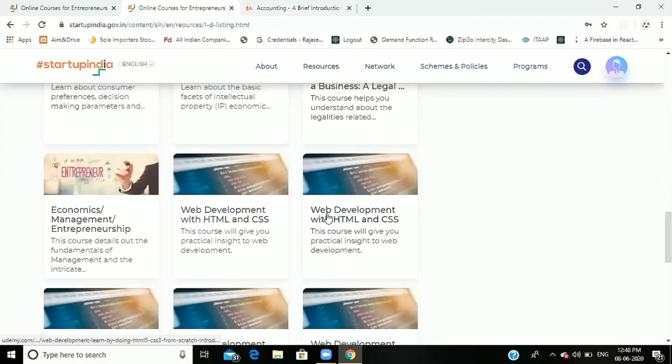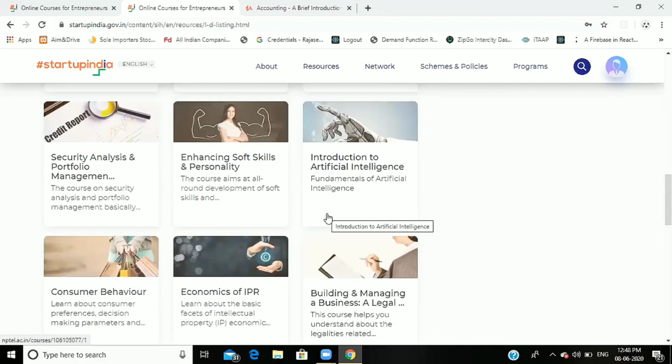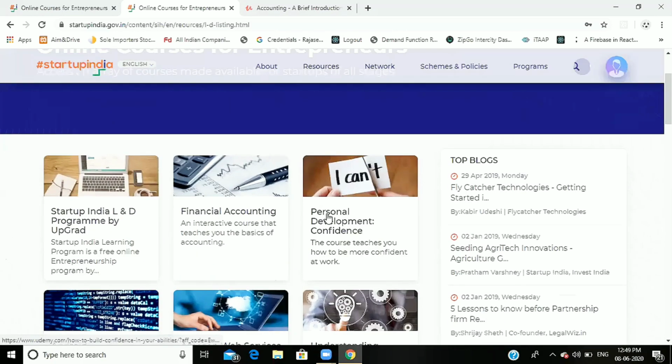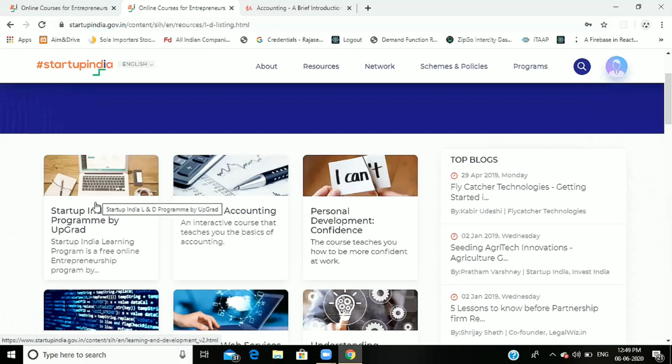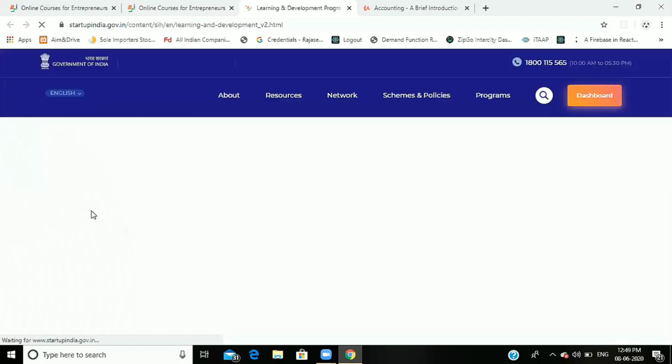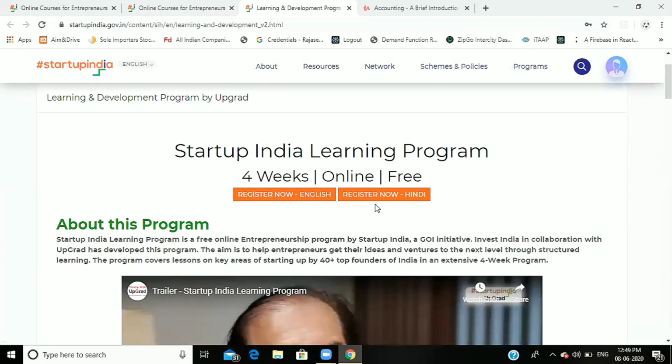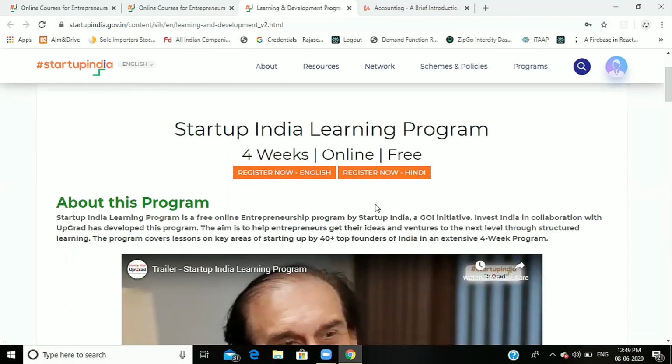This is the process to know the courses and how to enroll in them, and how to register for that course for enrollment. Now go to that process. Here we can see the register now, 2 buttons are there. This is your choice. What you want, English, go through the register now English button. If you want Hindi language, go through this link and click on this button. I want English, register,